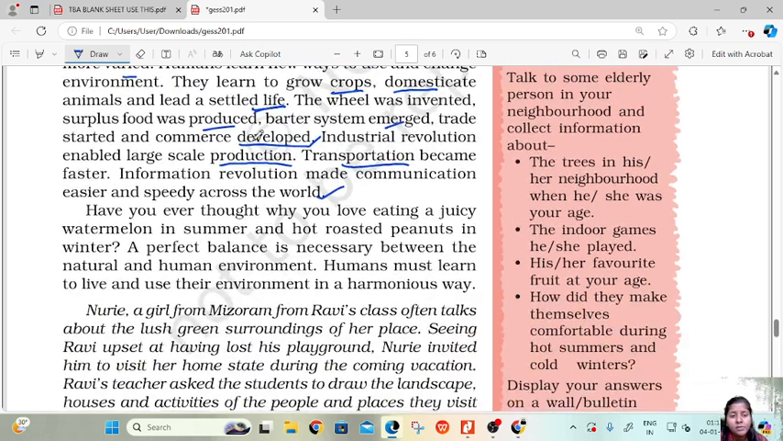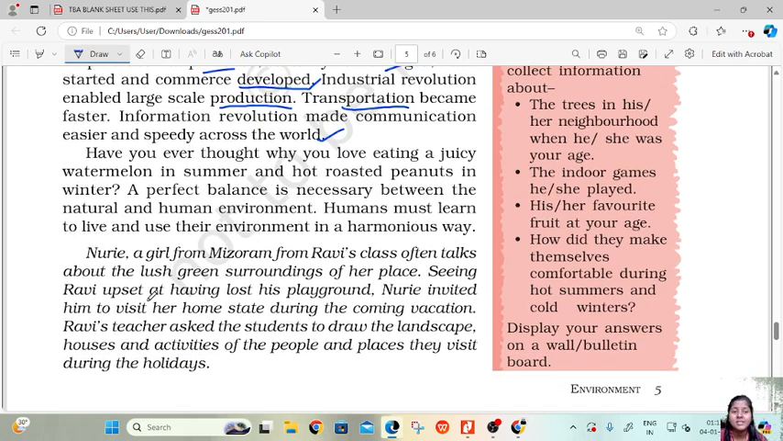Then, have you ever thought why you love eating a juicy watermelon in summer and hot roasted peanuts in winter? Because a perfect balance is very important according to the changing needs and according to the weather changes. Humans must learn to live in the environment and use the environment in a very harmonious way.